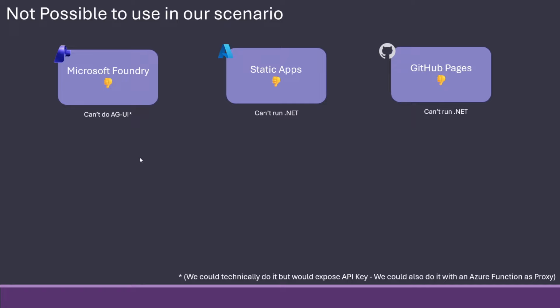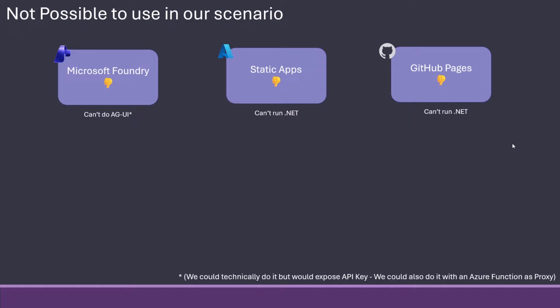And in the same way, we could have had an Azure function as a proxy between it, but then we would just make one extra jump. So it would be front end to Azure function to Microsoft Foundry to the LLM instead of just front end, Azure function, LLM. So this is out of the question. Perhaps they at some point make a checkbox that says expose as AGUI, and then it would be a really, really nice way of doing things. But right now, that's not possible.